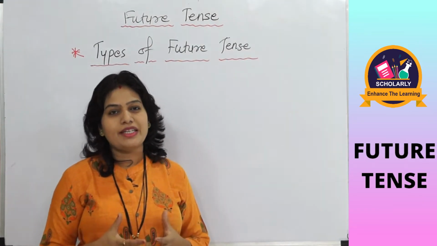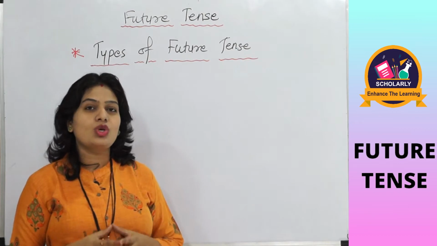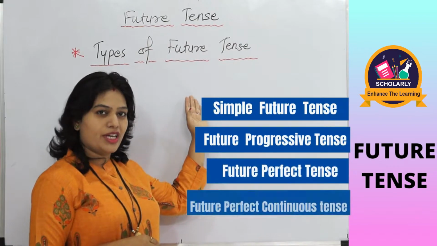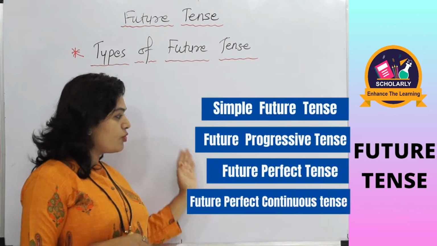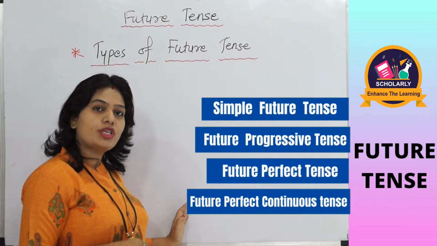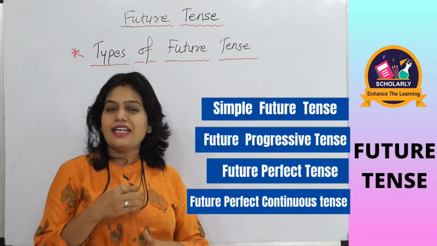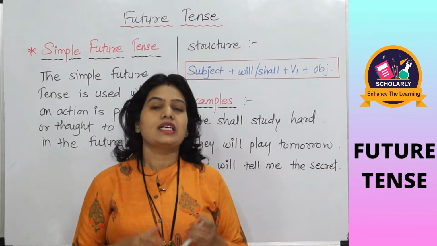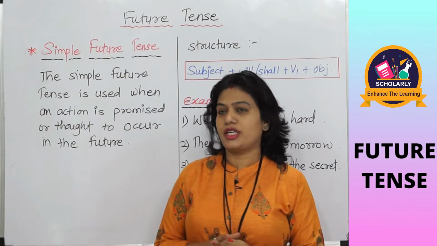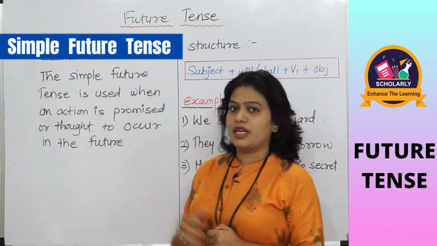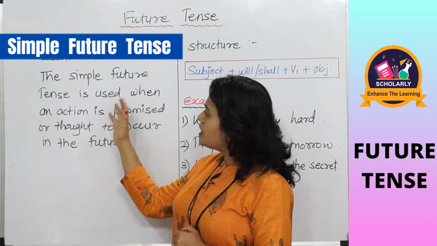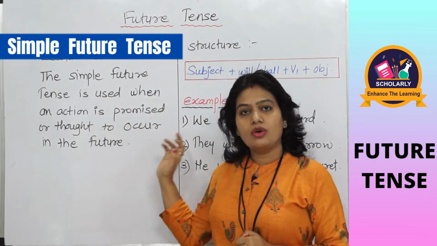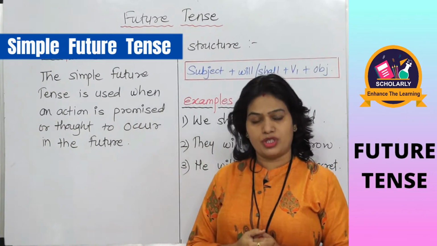Just like present tense and past tense, there are also four subtypes of future tense. They are simple future tense, future continuous tense, future perfect tense and future perfect continuous tense. Let's see in detail about all these subtypes. So friends, the first subtype of future tense is simple future tense. The simple future tense is used when an action is promised or thought to occur in the future. This is the use of simple future tense.